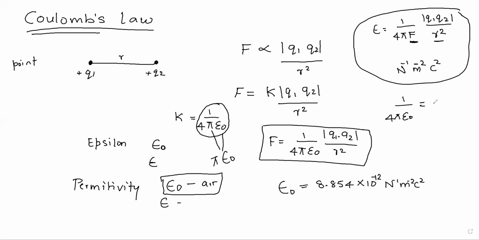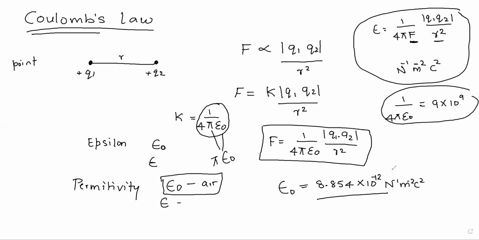If you calculate it, you will get the value as, you can try to calculate it, it's okay. The value we get over here is 9 into 10 raised to 9. You can try calculating this. So 1 by 4 pi epsilon naught is equal to 9 into 10 raised to 9. This was just for your understanding, and this value is very important.